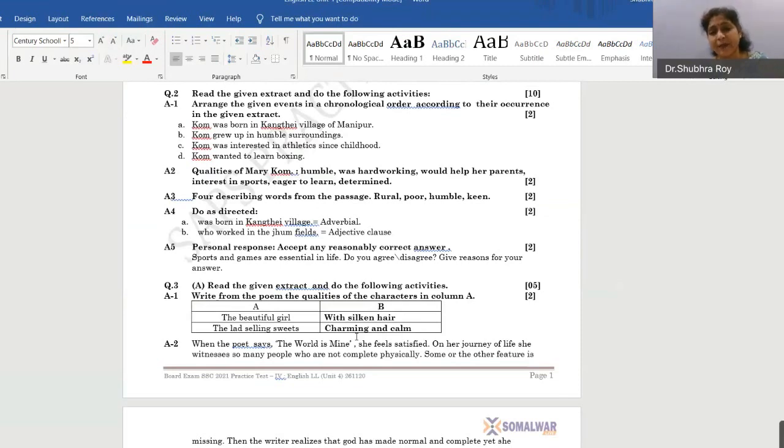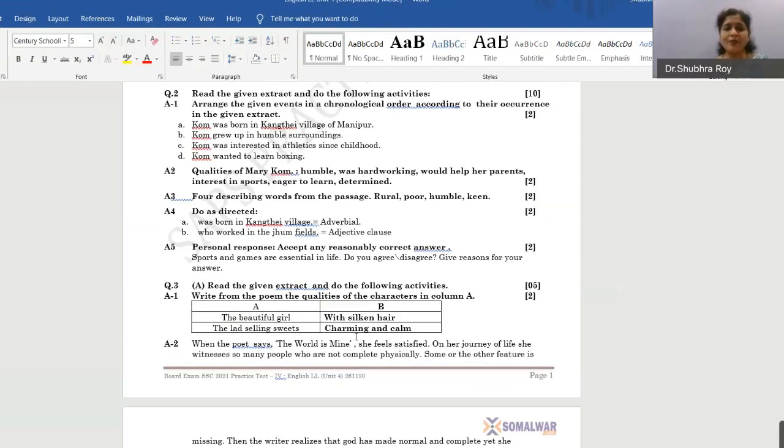How will you write? For example, if I have to answer this question, I will say that sports and games are definitely essential in life. I totally agree with the given statement because sports and games help us to increase a lot of stamina. They help us with tenacity, sagacity, and mental strength. They give us positivity in life. You can write all kinds of advantages that come along with sports and games. So you have to mention those.